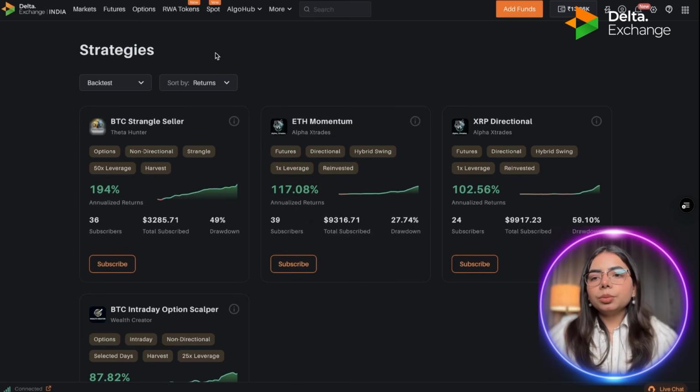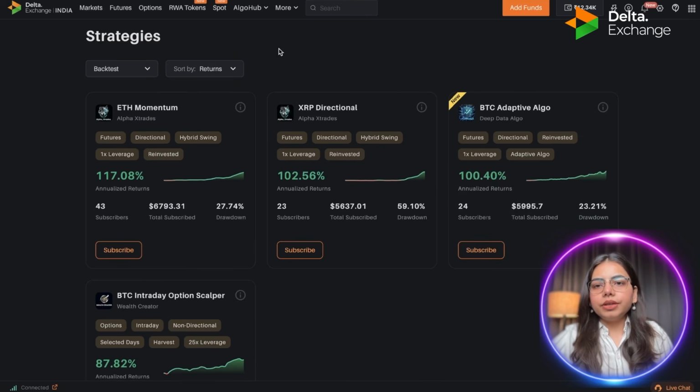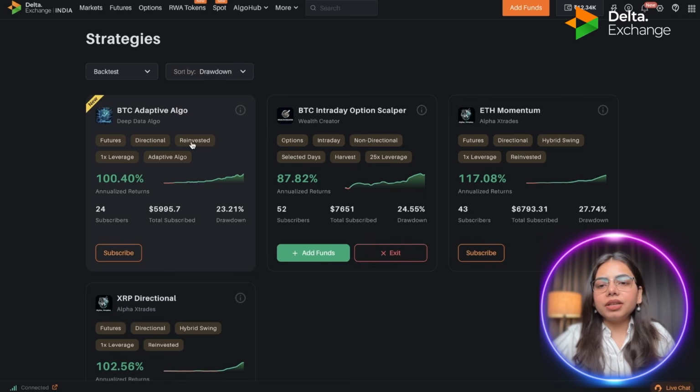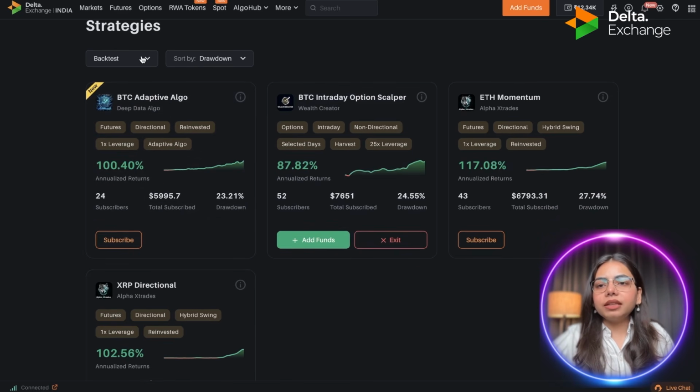But before that, you will get two drop down menus. Once you click on the first drop down menu, you can see four options: backtest, all, day 7, day 30. Once you click on backtest, in the sort by segment, you will get two options on the basis of return and drawdown. If you select return, then the strategies will be sorted on the basis of return, like how much return the strategy has earned, the annualized return, and the returns will be in descending order. And from the drop down menu, if you select drawdown, then the strategies will be sorted on the basis of drawdown. So this was once you select the backtest option.